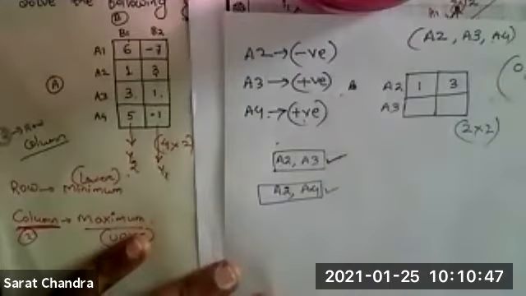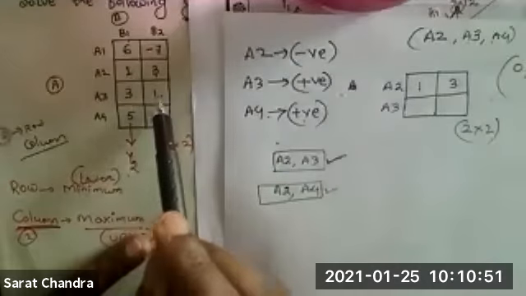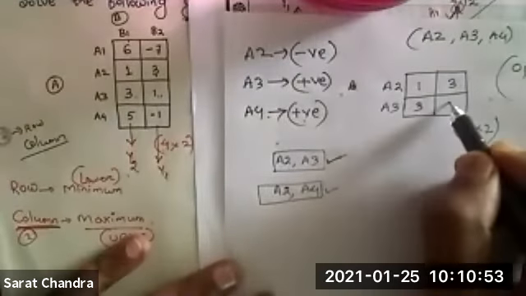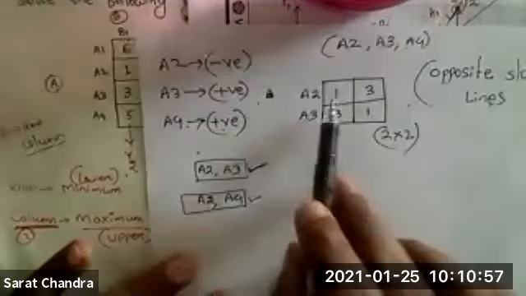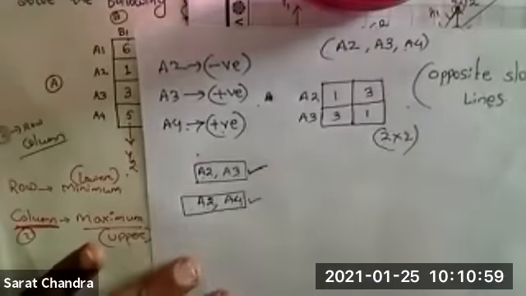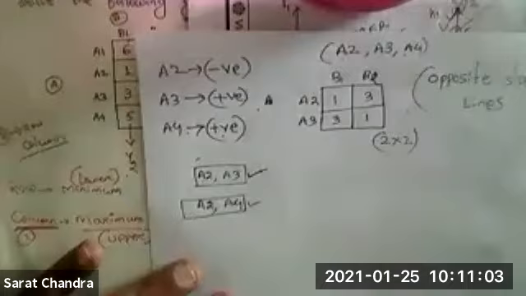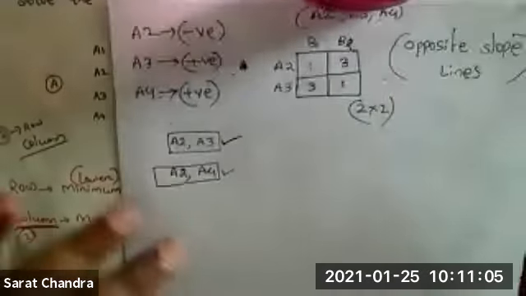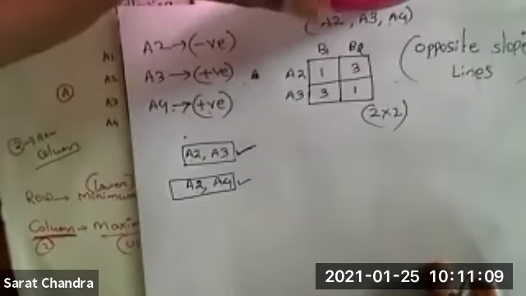And what is A3? A3 is 3 and 1. So I will write here 3 and 1. Clear? So this is my 2 by 2 matrix. And this is B1, this is B2. Now I am going to solve this matrix and I will get the solution.